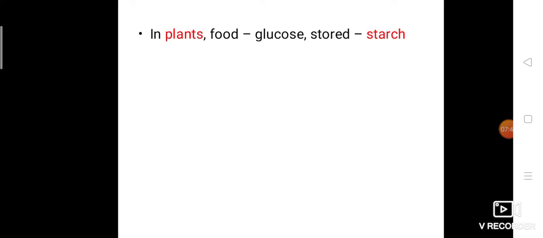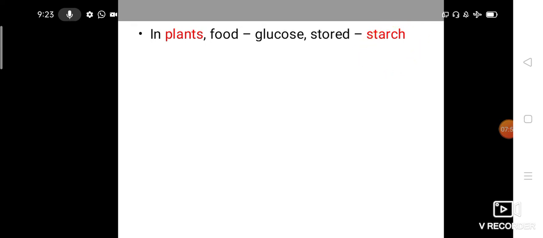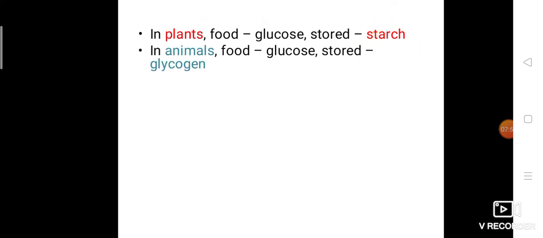Okay, in plants, the food prepared by the plant is nothing but glucose, and this food is stored in the form of starch. Because, as I told, food preparation takes place only in daytime. During night time, it won't do any food preparation. But it needs energy all the time, isn't it? If you take a small plant, they have so many leaves. All the leaves produce food only in daytime, and they store the food.